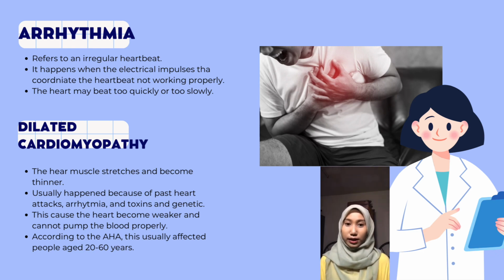Dilated cardiomyopathy. In dilated cardiomyopathy, the heart chamber becomes dilated, in which the heart muscle stretches and becomes thinner. Dilated cardiomyopathy usually happens because of past heart attacks, arrhythmia, toxins, and genetics. This causes the heart to become weaker and unable to pump blood properly. It can result in arrhythmia, blood clots in the heart, and also heart failure. According to the American Heart Association (AHA), this usually affects people aged 20 to 60 years old.